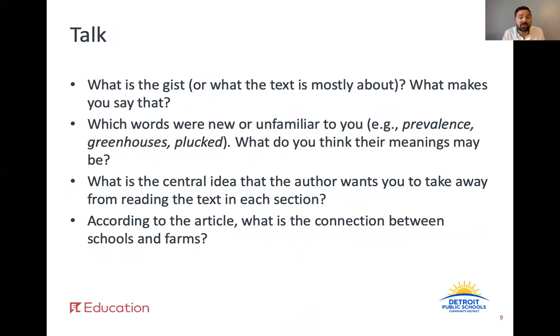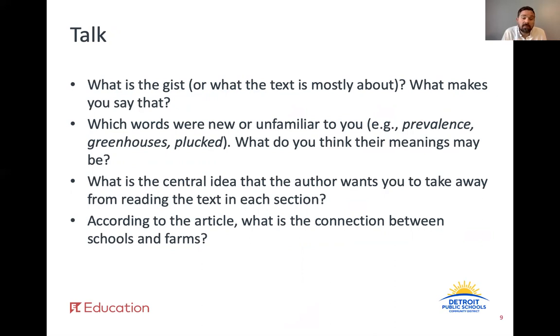Now it's time to have a discussion with your family member, caregiver, or a friend. What is the gist? What makes you think that? Which words were new or unfamiliar to you? What do you think their meanings may be? What is the central idea that the author wants you to take away from reading the text in each section? And according to the article, what is the connection between schools and farms?